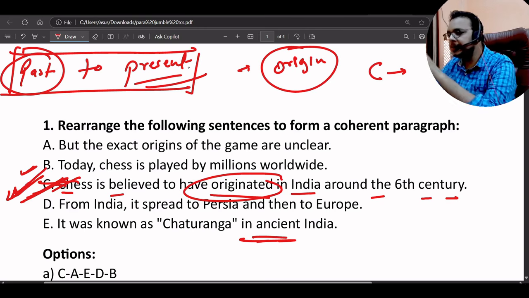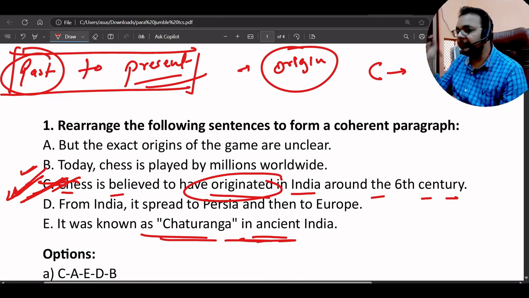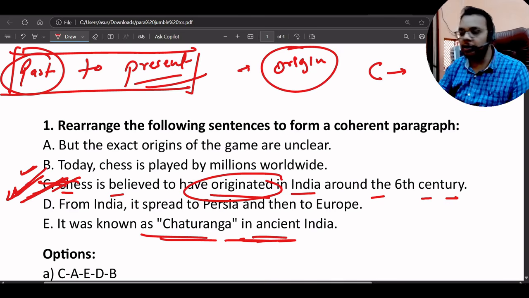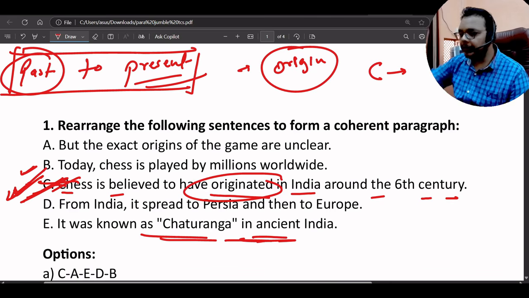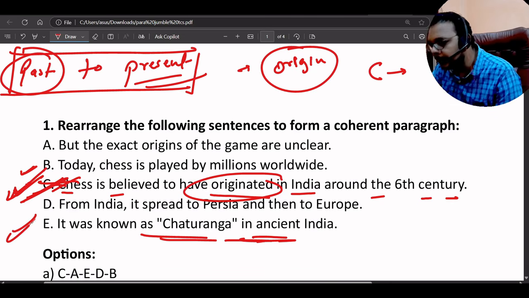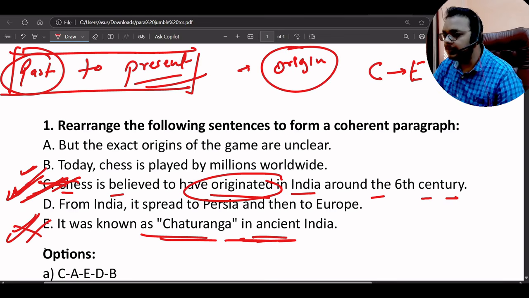So what is the thing which is defining it? It was known as Chaturanga in ancient India. Because we are now giving the description of it, or we are defining it, that we originated it and we defined it as Chaturanga in ancient India. So this would be our next sentence, which is E. So C and D, E is also eliminated.